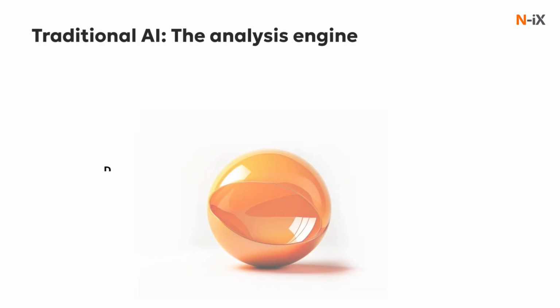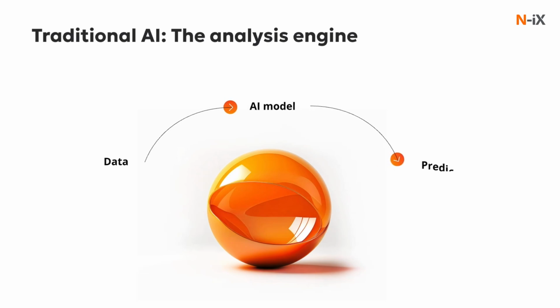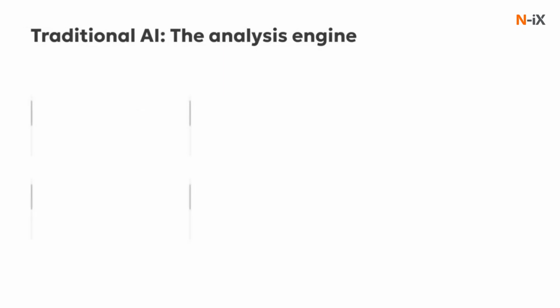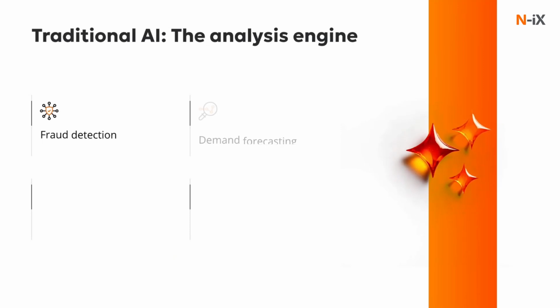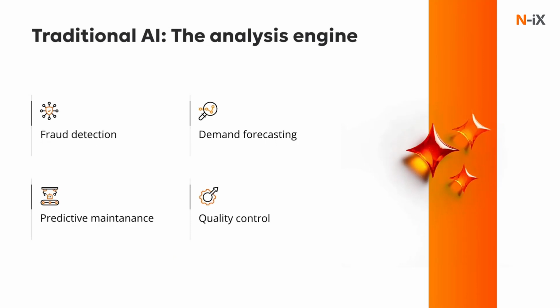The first category is what we call traditional AI. This is the type of AI that has powered business analytics for years already. Traditional AI analyzes data and finds patterns. It's great for identifying fraud, demand forecasting, detecting anomalies, and automating decisions based on historical information. For example, banks use it to detect suspicious transactions, retailers use it to predict product demand, manufacturers use it to detect equipment failures before they happen.